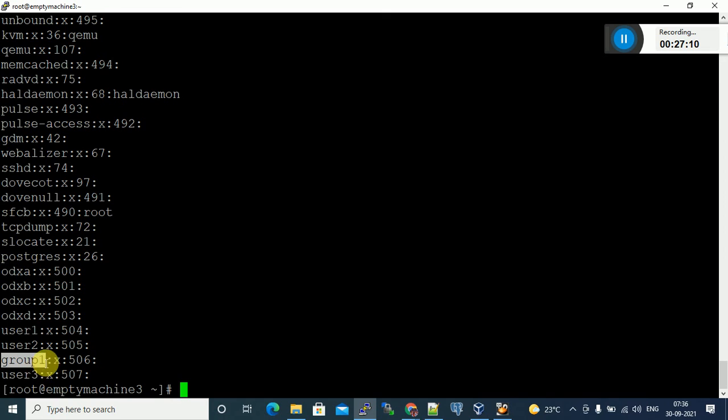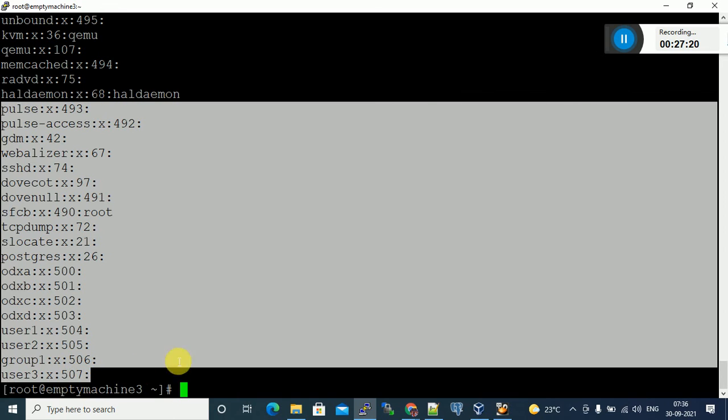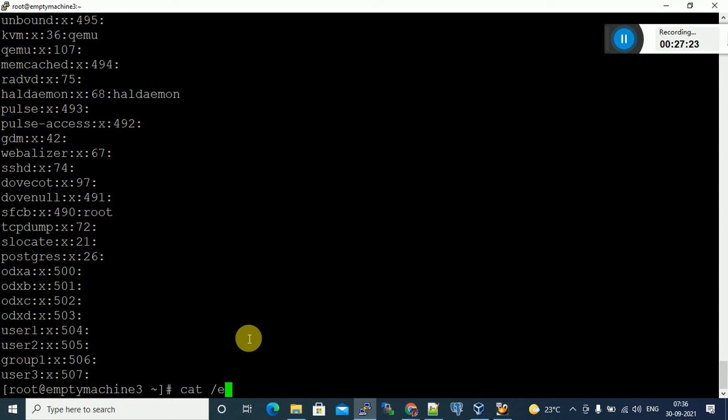This is the group name, this is the group ID, and this one is also a group name. These all are groups. Where can I find them? cat slash etc slash group. Shadow is where the passwords are saved. The group file is the file which stores groups information. Whenever you create any group, to verify that the group is created or not, we have to verify in this file only.